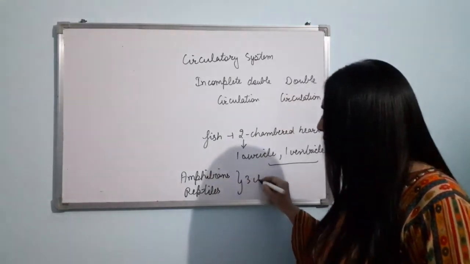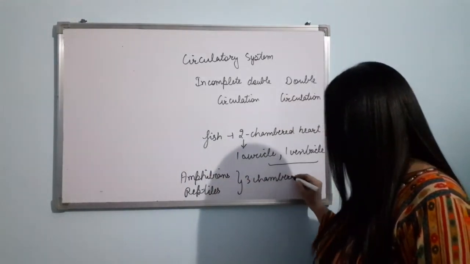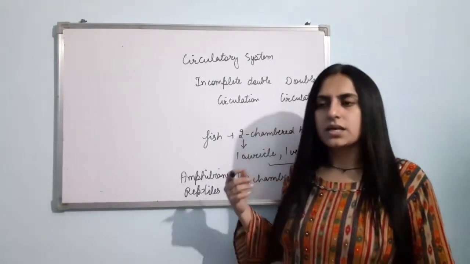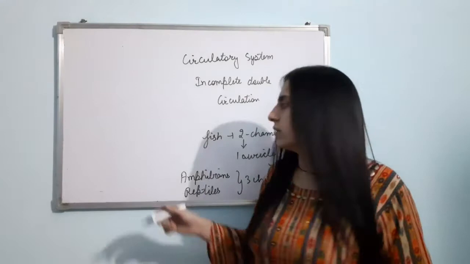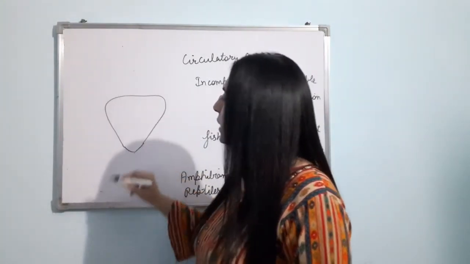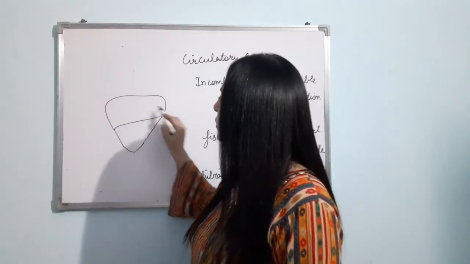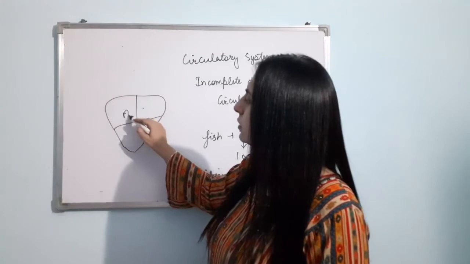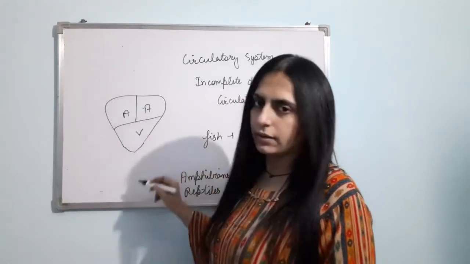They have a 3-chambered heart. Out of these 3 chambers, they have 2 auricles and 1 ventricle. Suppose here is the heart of a reptile or an amphibian. They have 2 auricles and only 1 ventricle, like this.